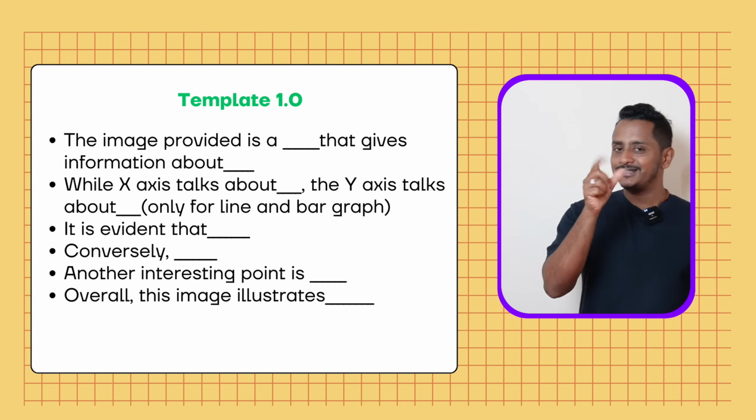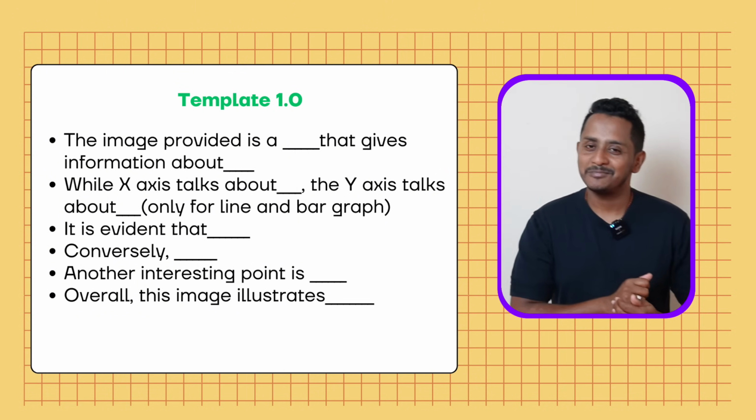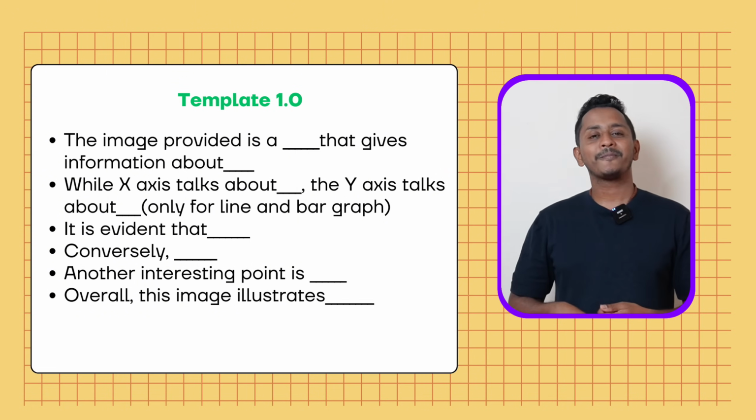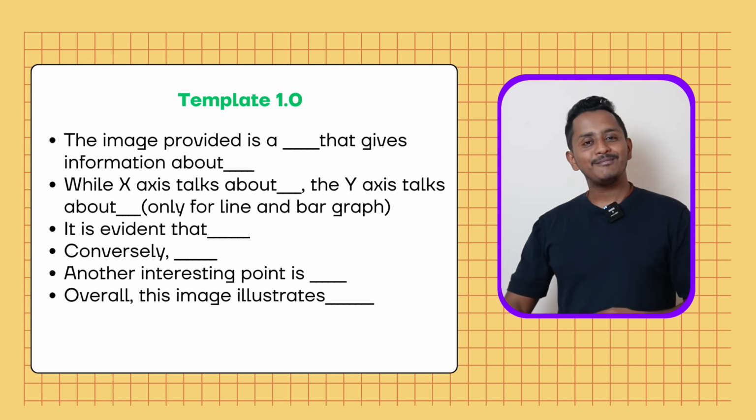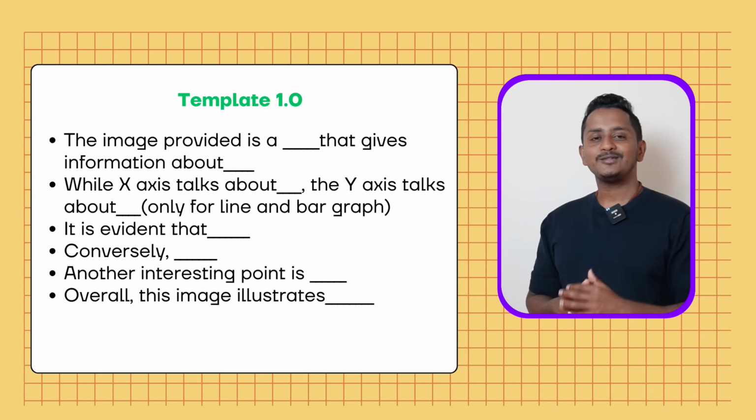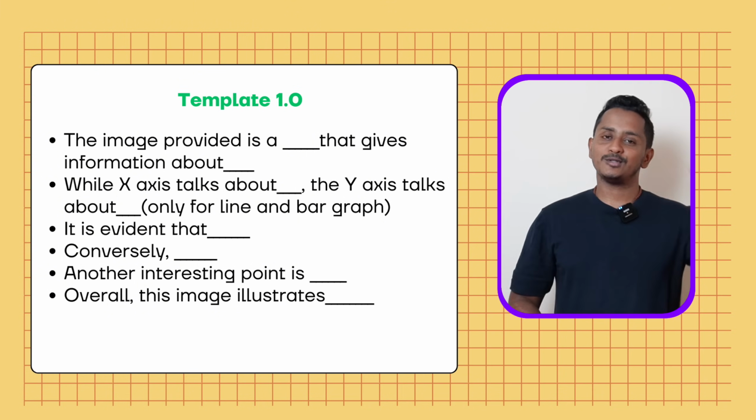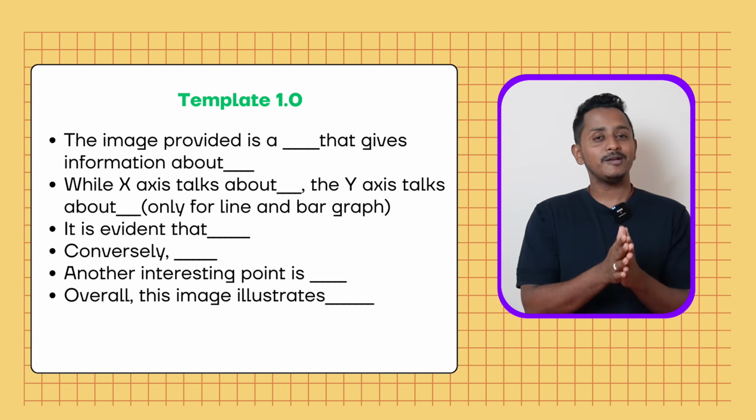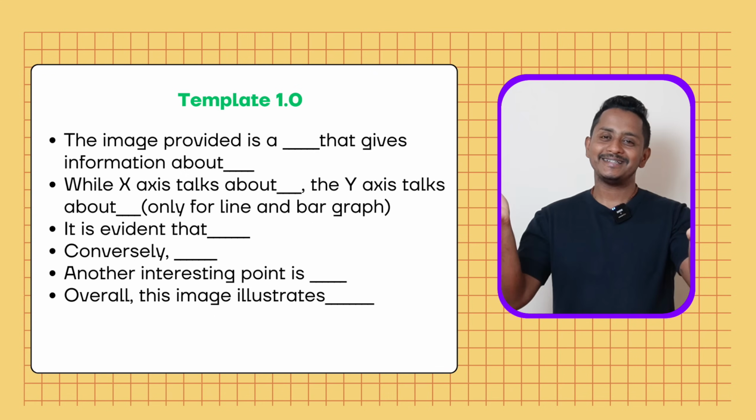The image provided is a dash. The image provided is a bar graph that gives information about the number of students who passed in the exam. Read the title. While the x-axis talks about, read the x-axis, the y-axis talks about, read the y-axis. This is applicable only for your line graph and the bar graph.